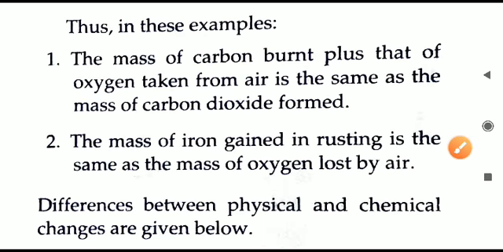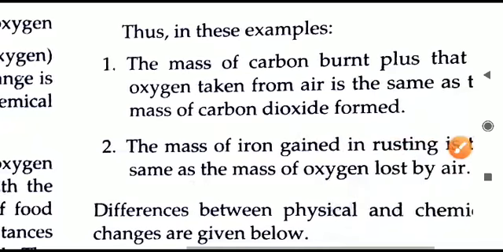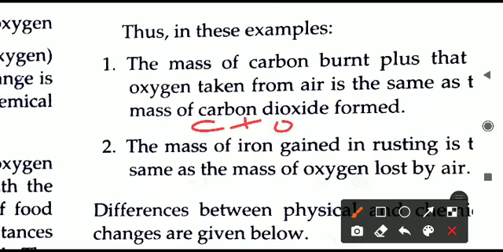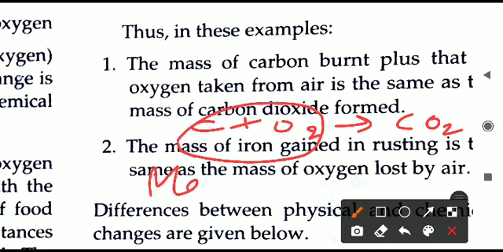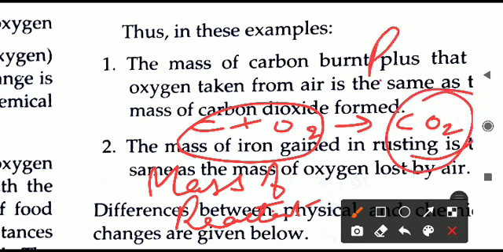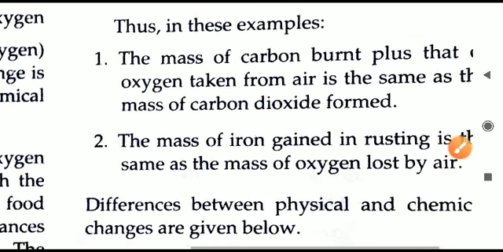If I write the equation, when carbon is burning, it is C plus O2 gives CO2. So the mass of carbon and oxygen, that is the mass of the reactants, is equal to the mass of the product, carbon dioxide. The total mass of carbon and oxygen is equal to the mass of CO2.